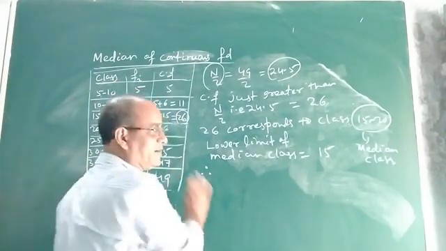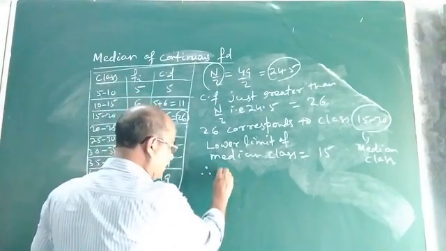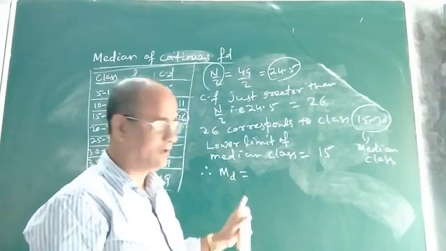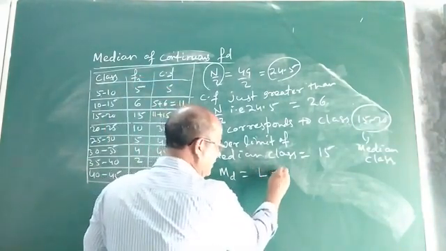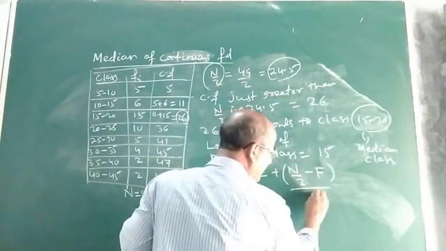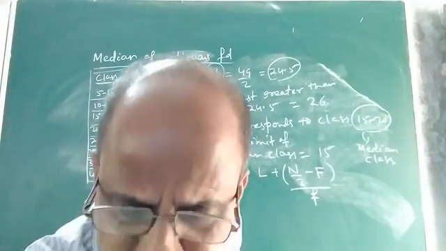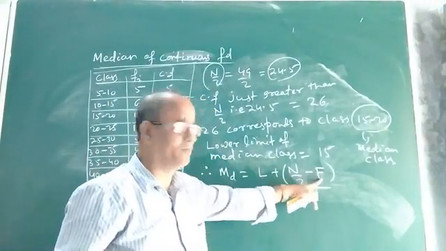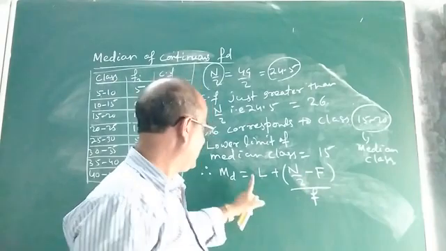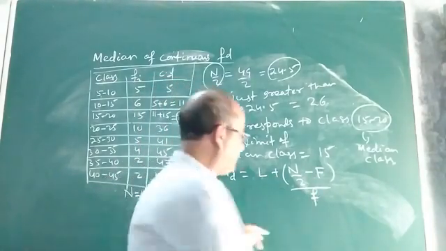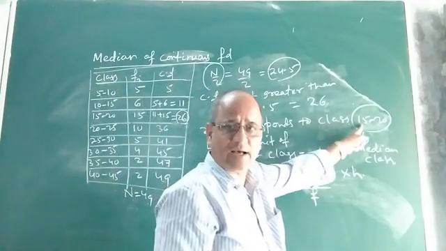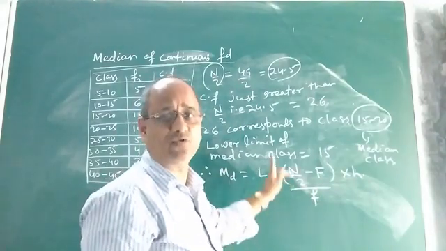Denote the median by the symbol MD. Then MD is equal to L plus (N by 2 minus F) divided by small f, into H. This is the formula. After getting the median class, you will use this formula directly to find the median of a continuous frequency distribution.